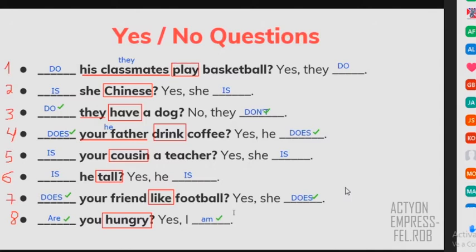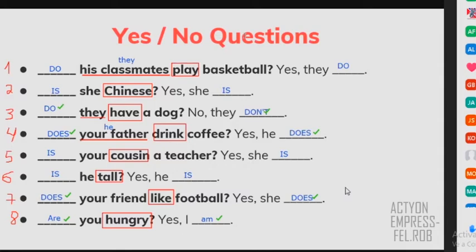So remember, one more time, every time that you have "do" or "does," it is only for verbs, right? If you don't have verbs, in that case, you use "is" or "are," maybe, right? So that's it. Okay, class? This is a general idea. Today we're going to practice with more exercises so we can differentiate what are verbs, what are adjectives, what are nouns, all right? So let's continue, and you have more examples in your book.